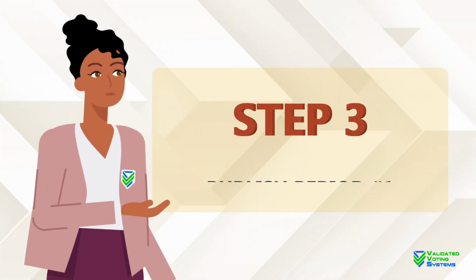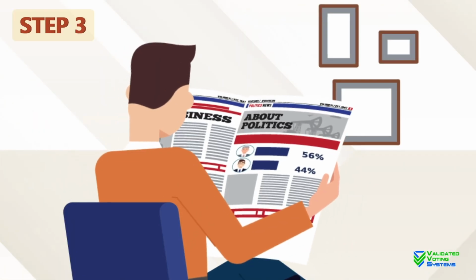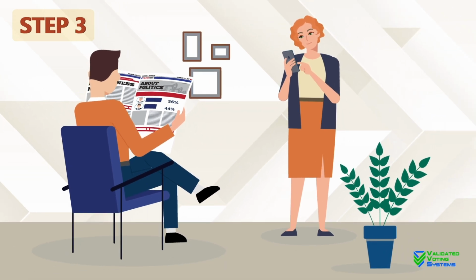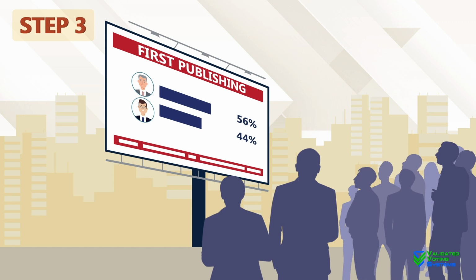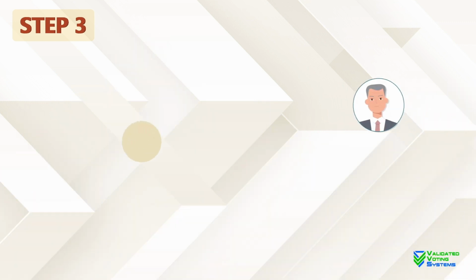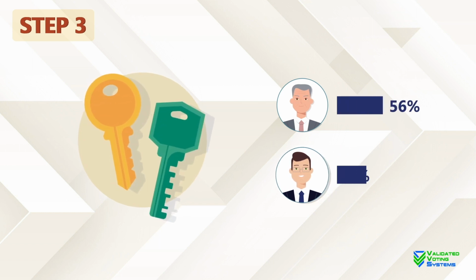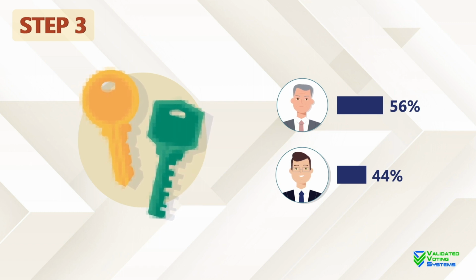Step 3 is publish period number 1. After the election is over, the official election committee announces to the news media that the voting period has been completed and can now be validated. The publishing of this data is done in 3 distinct parts. First, they'll publish all the votes signed with both the voters' private keys and corresponding public keys. This data does not contain any personal information.